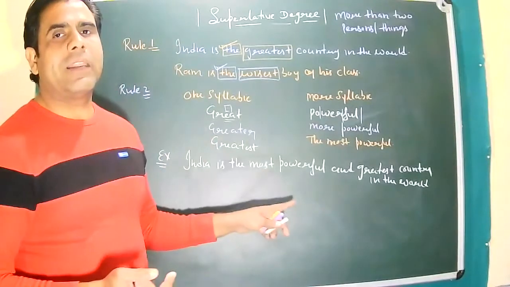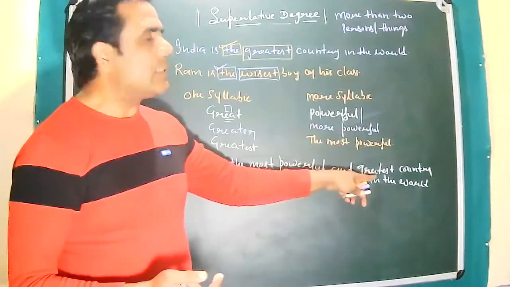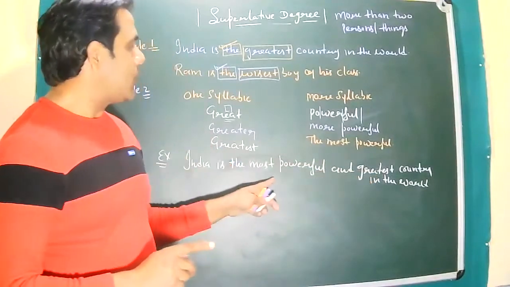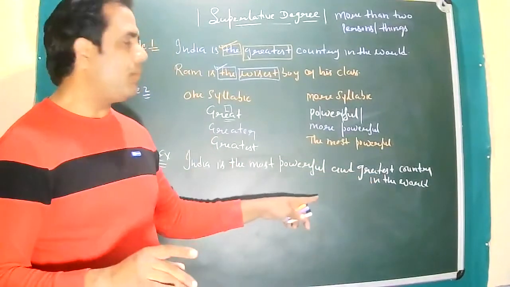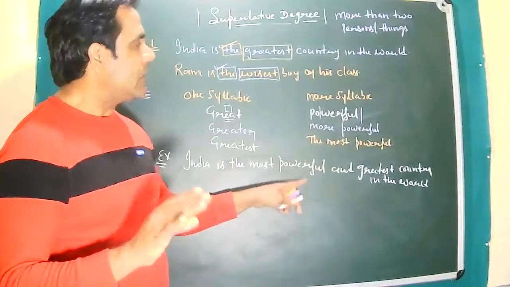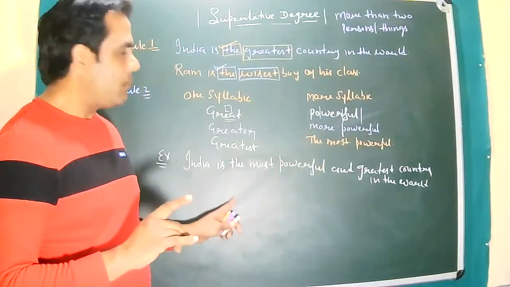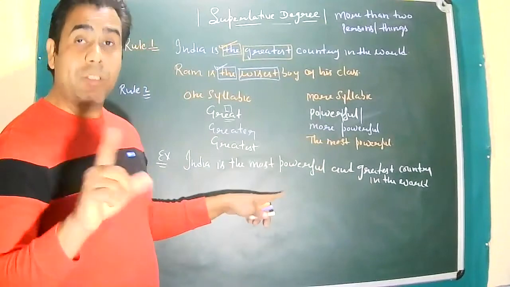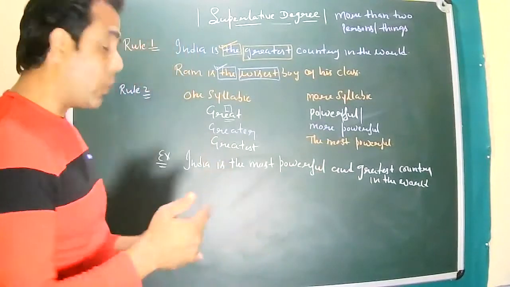This sentence is incorrect. Why so? Because greatest is one syllabic and the most powerful is more syllabic. And according to rule, one syllabic should be placed at number 1 and more syllabic should be placed at number 2. What should be the correct order?